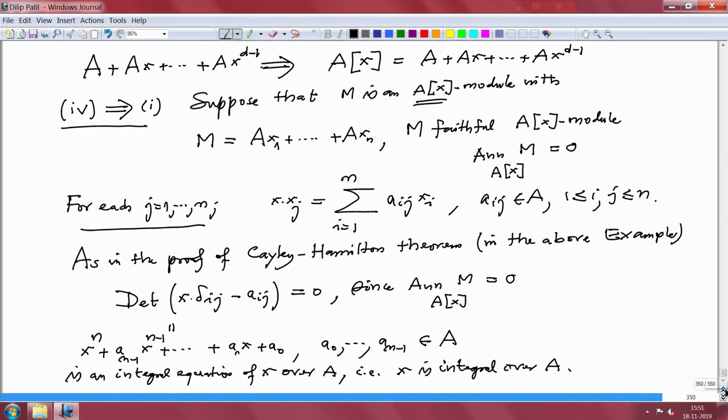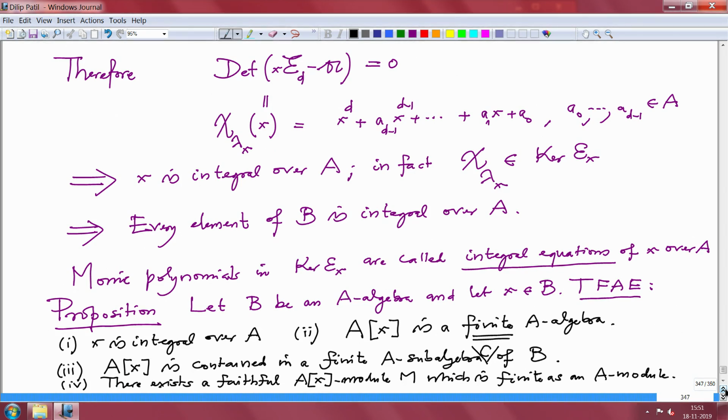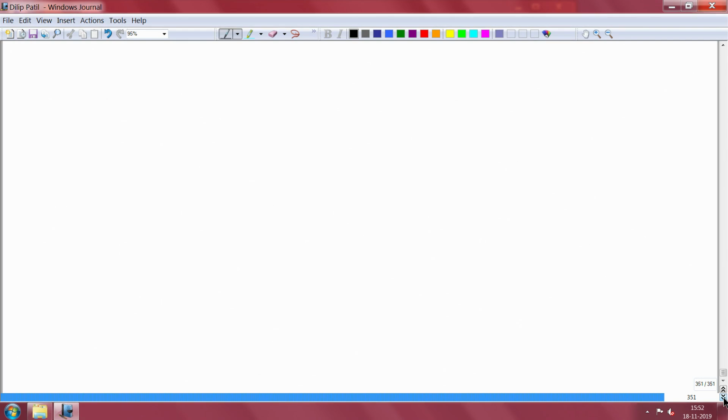Let me just show you again. Look at this proposition. These are four parts. This one is integral over A, and our definition says that it satisfies a monic polynomial with coefficients in A. And this one is really verifiable, whether A[x] is a finite algebra or not, whether it is a finitely generated A-module or not. And this too is very verifiable. So I will show you in a number of corollaries now how it is used, this equivalence of integralness which is given by this proposition.